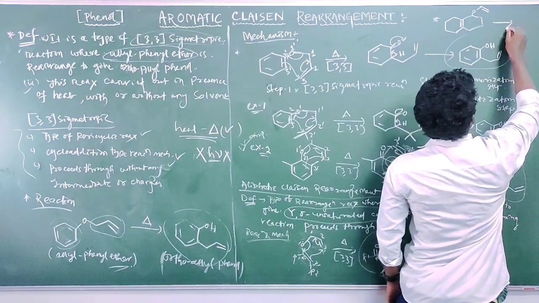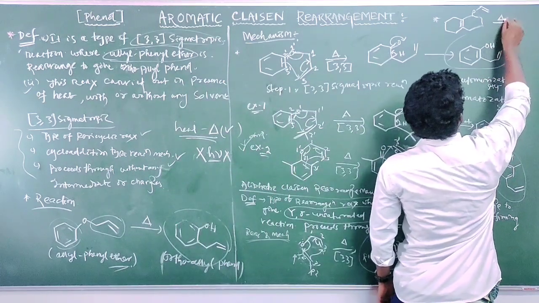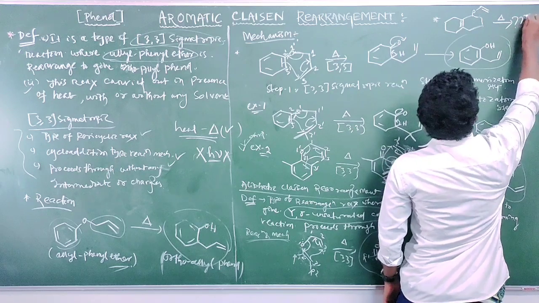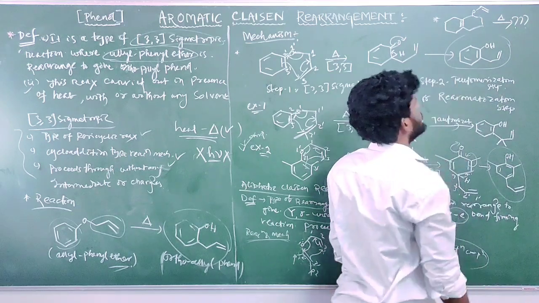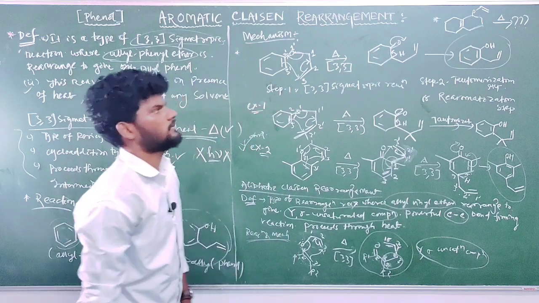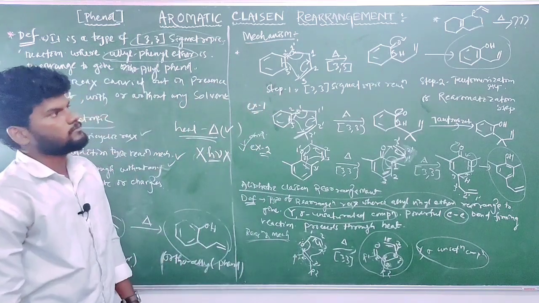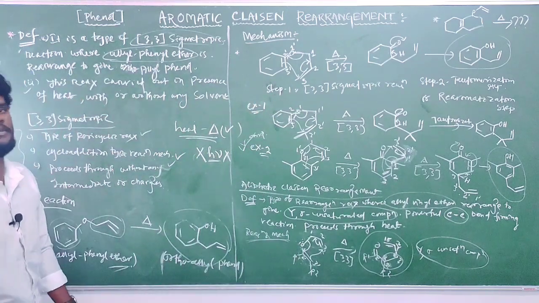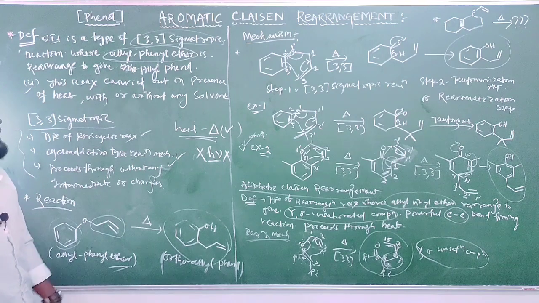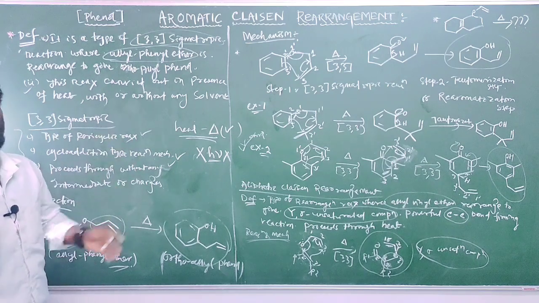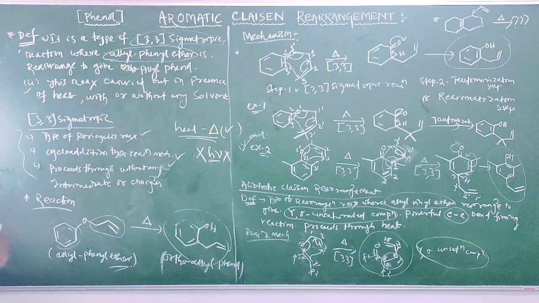In presence of heat, triangle symbol for heat, what is the product? Practice yourself, and comment any doubt or suggestion in the comment section. Take a screenshot, it will be easy for you for note making.